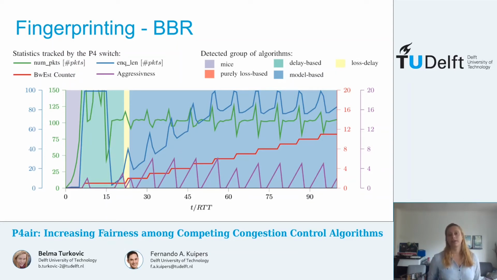However, if you look at this example, BBR has a periodic pattern. So if the threshold for the bandwidth estimation counter were increased, it would take longer to detect this flow. However, it eventually will happen. This is, of course, the general idea. More details and design choices can be found in our paper.